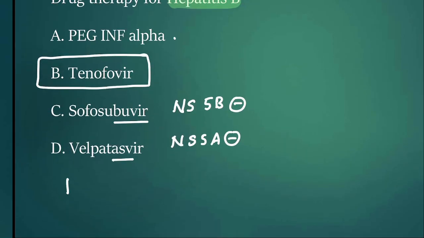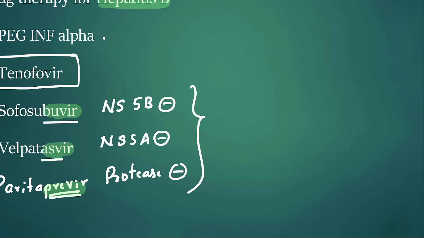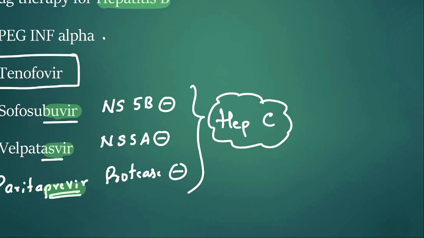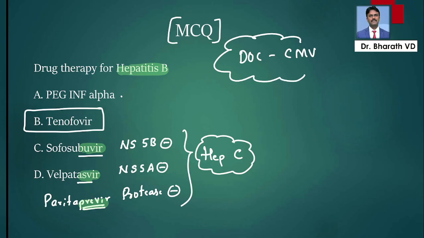And one more thing I will tell you, paritaprevir. Anything ending with previr, it is a protease inhibitor. Now these are new drugs. What are the new drugs? Buvir, asvir, previr. They are all direct acting new drugs for hepatitis C. Now tell me in the comment section what is the drug of choice for cytomegalovirus. Tell me in the comment section.